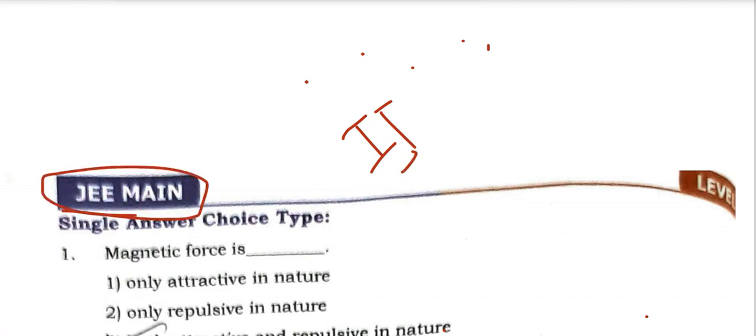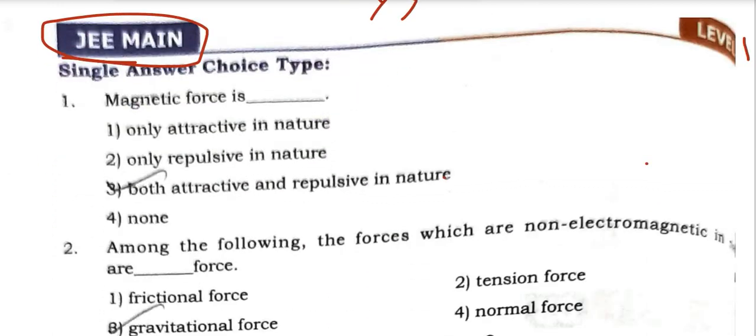Today we will discuss the Narayana school IIT syllabus, that means JEE Mains single answer choice type, level 1. This is also useful for all members who are writing IIT, and also class 6 members who are studying in Narayana school, and class 7th.